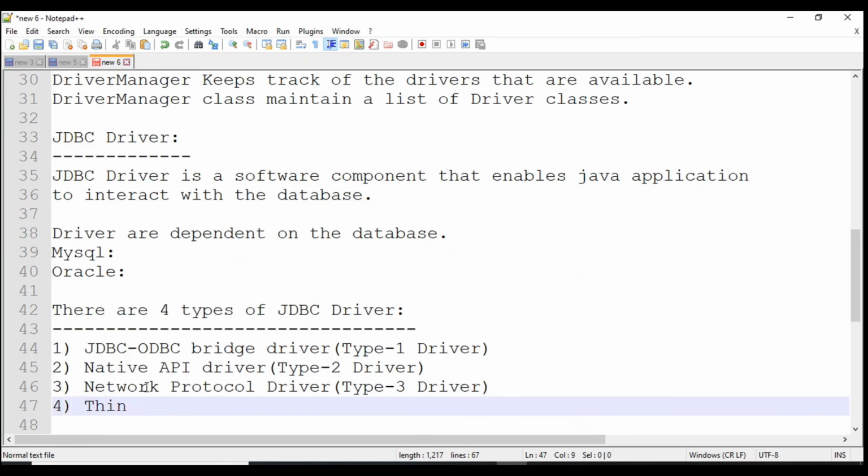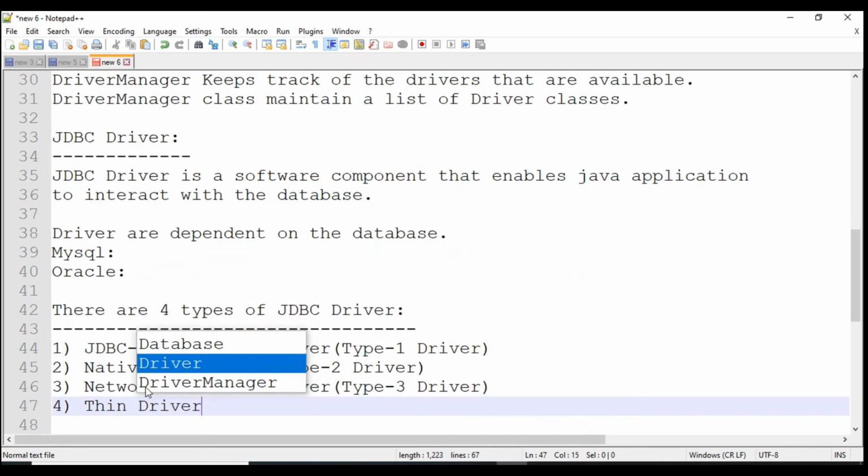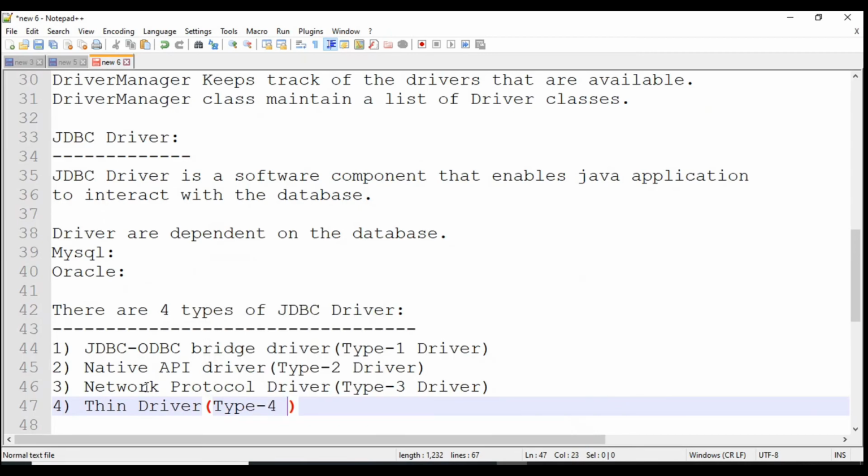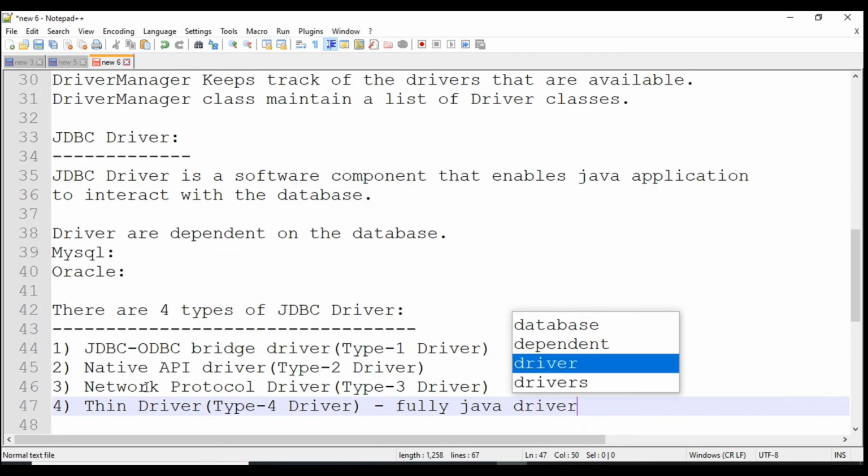The last one is the thin driver. We are going to use this driver. This is a fully Java driver.